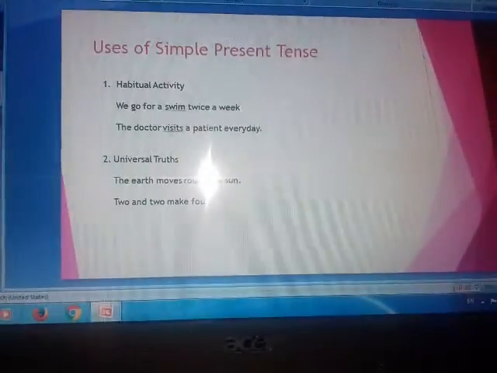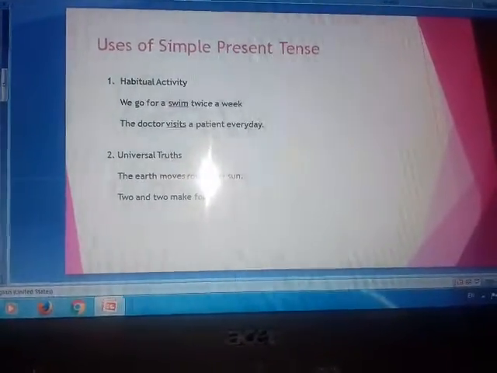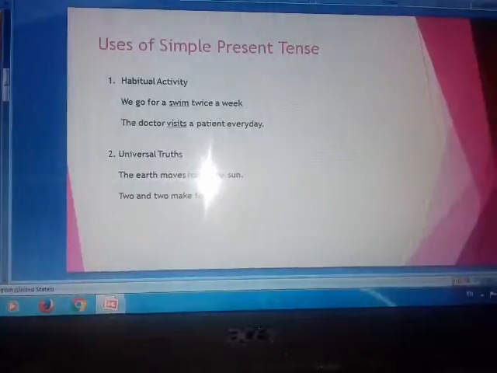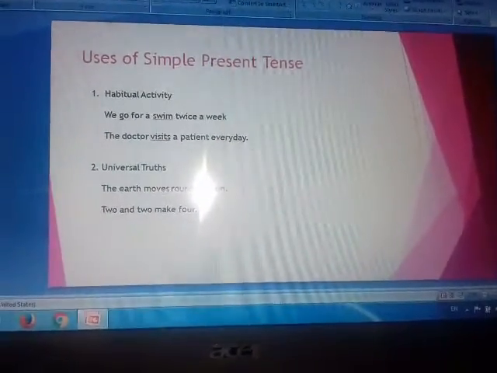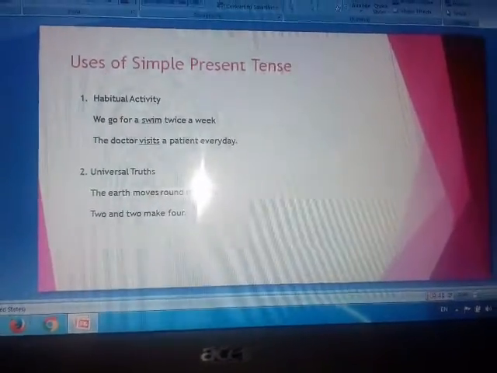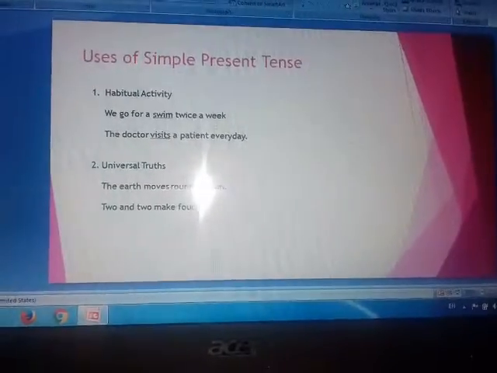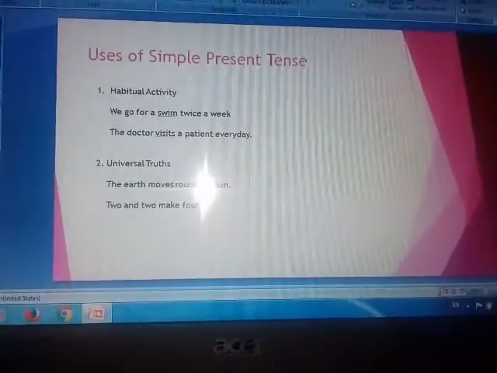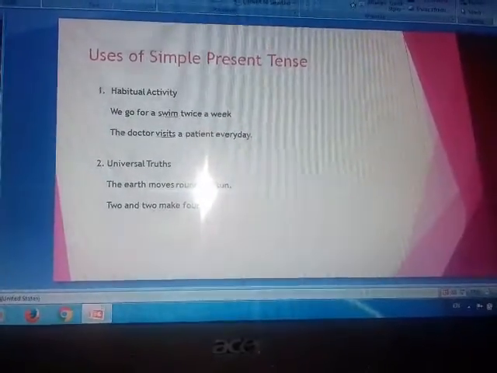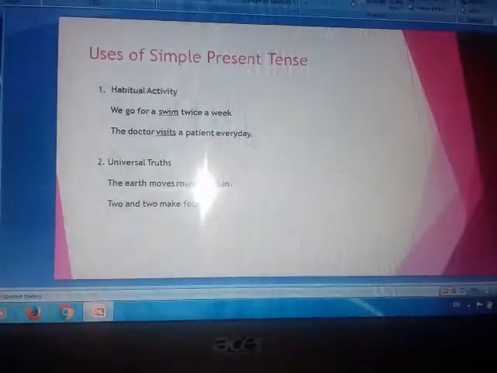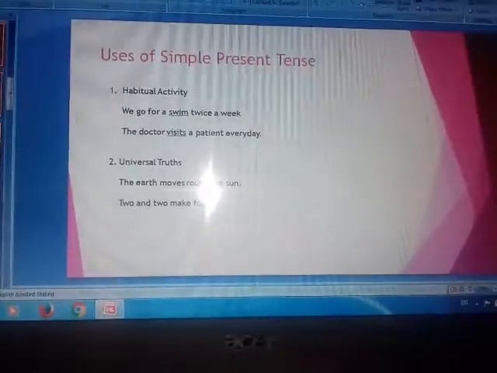Now we are taking the example in the slide. We go for a swim twice a week. Swim is the first form of the verb, so it is indicative of simple present tense. It is our habit that twice in a week we go for a swim. So it is indicating the habitual activity. Okay? Got it?